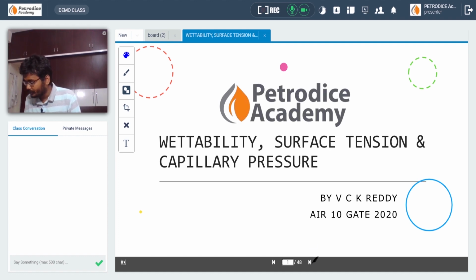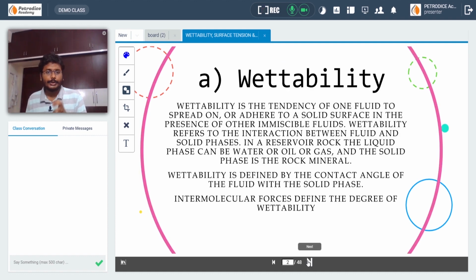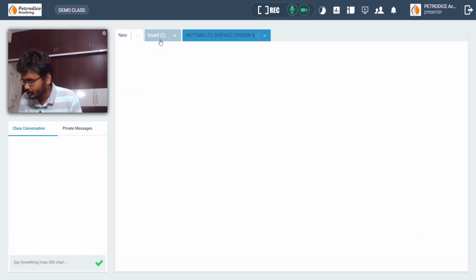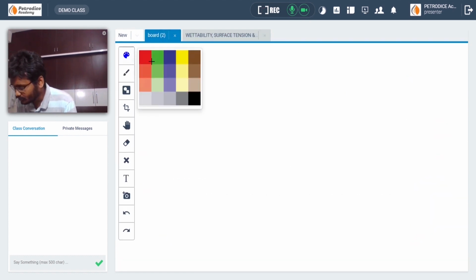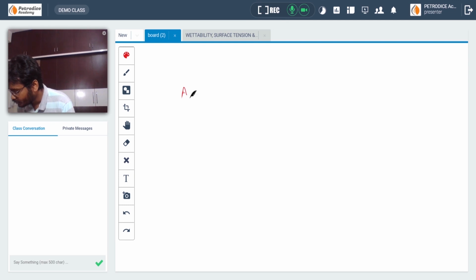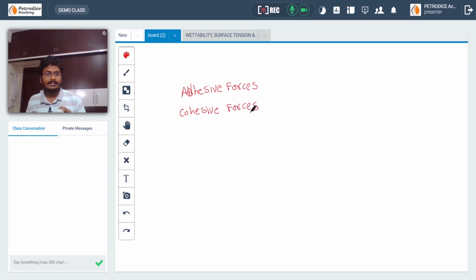Before understanding what you mean by wettability, you have to know some terms. That is adhesive forces, and the second one is cohesive forces. What do you mean by adhesive forces? Adhesive forces are the forces between two different molecules.